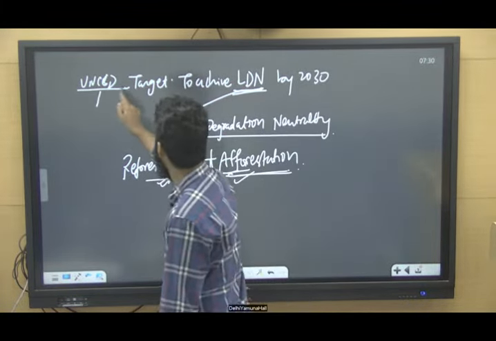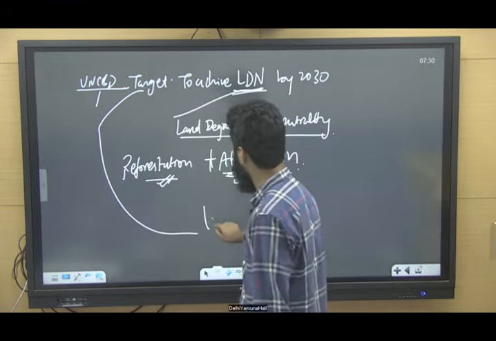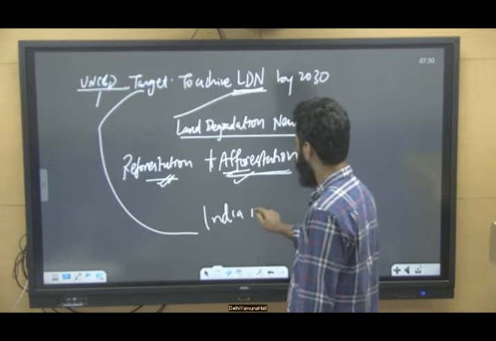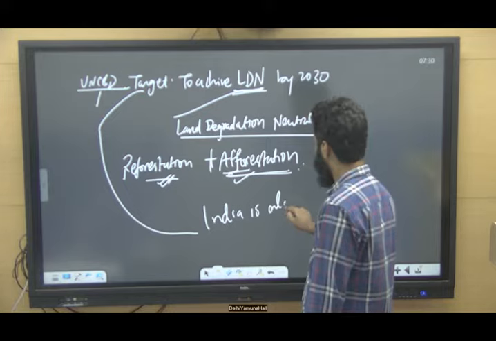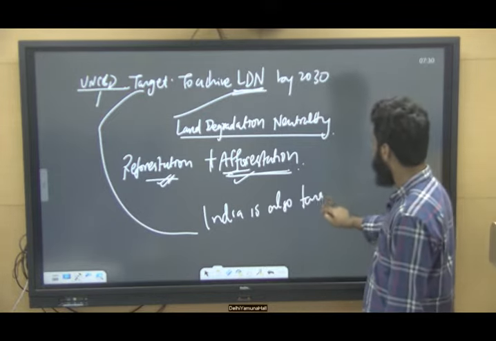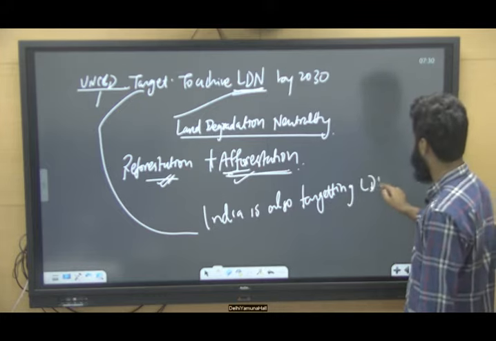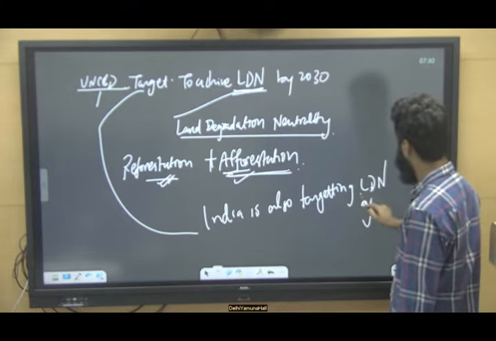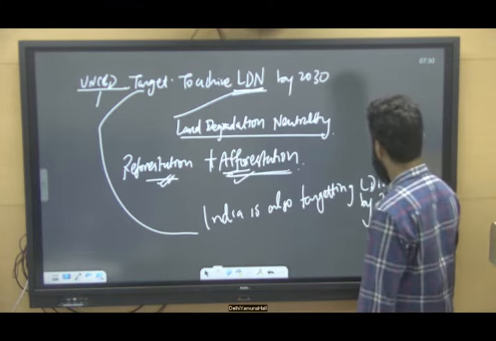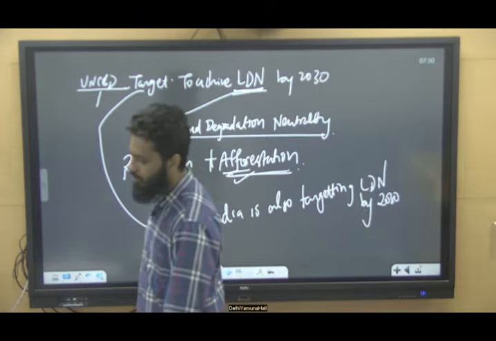India also believes in this target, and India is also targeting land degradation neutrality, LDN, by 2030. By 2030. So this is the goal of India.